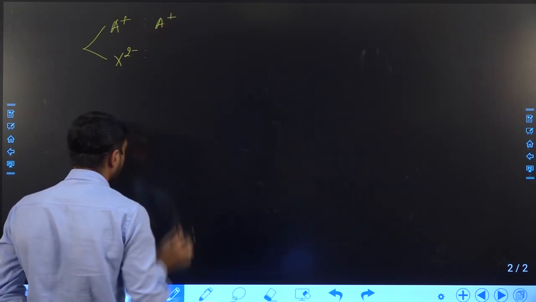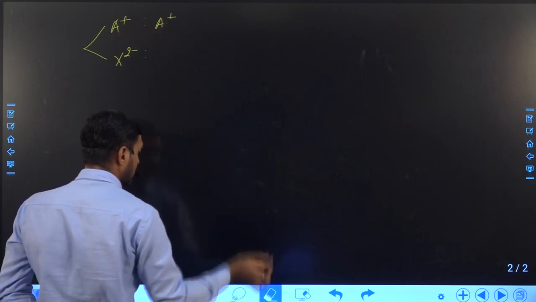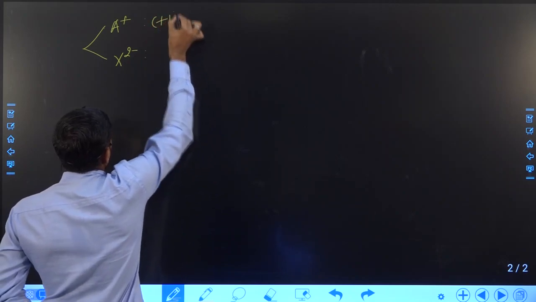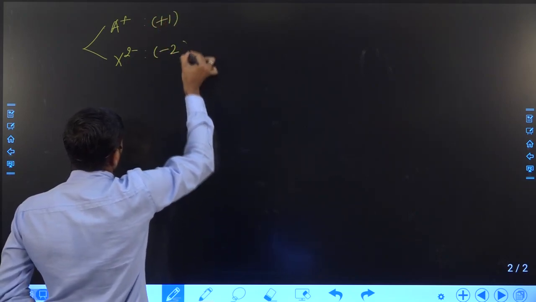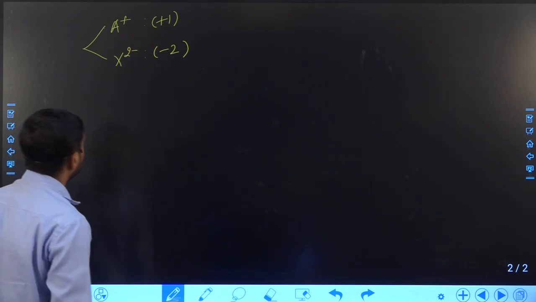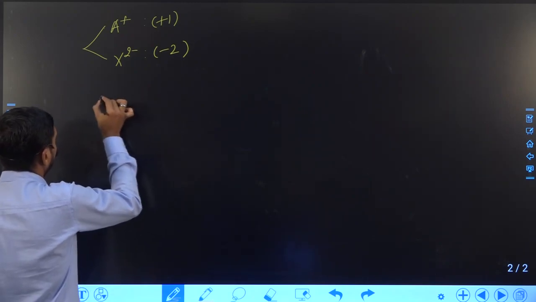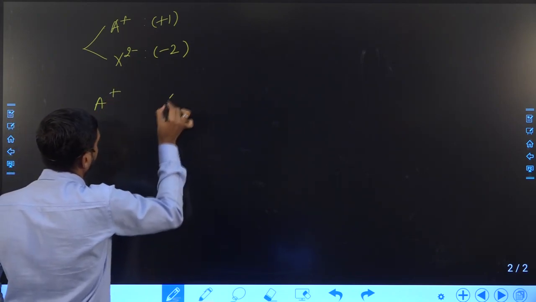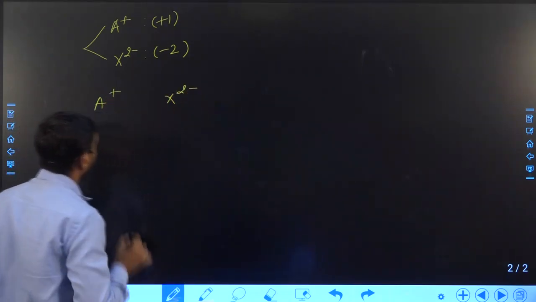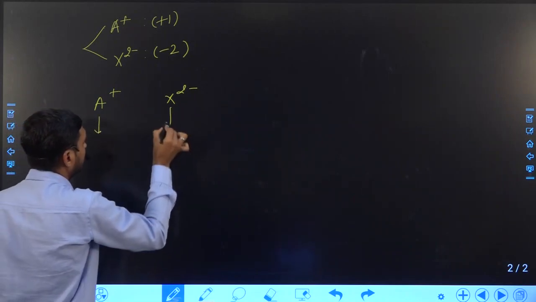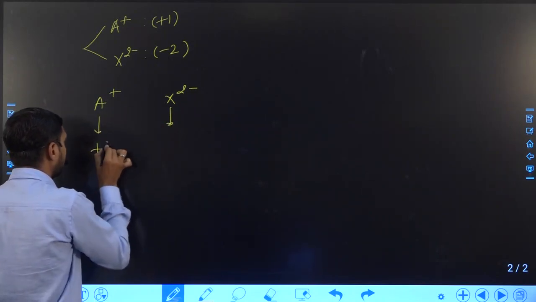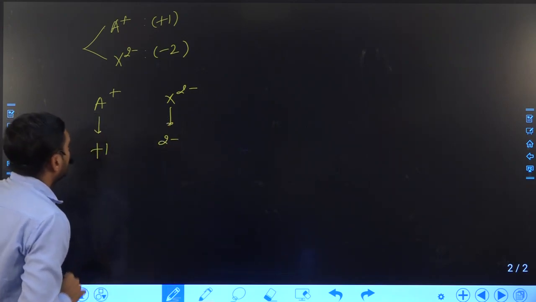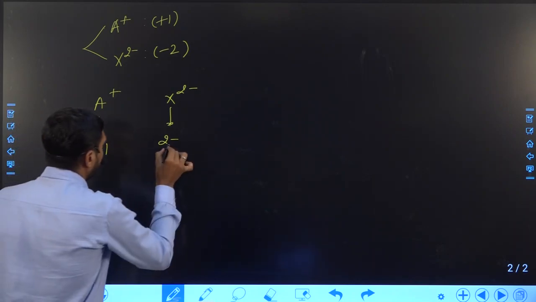That means the charge is +1 and the charge on the negative ion is -2. So for that, we always write the positive ion and the negative ion first, and then we write the charge on the cation, +1, and the charge on the anion.